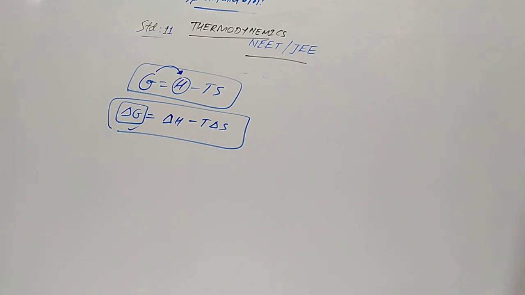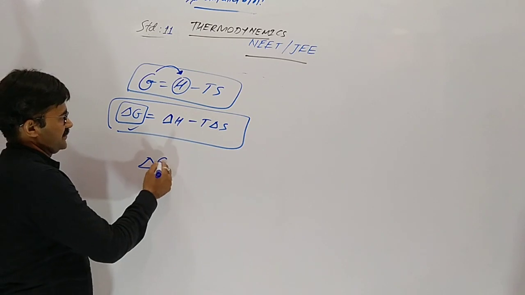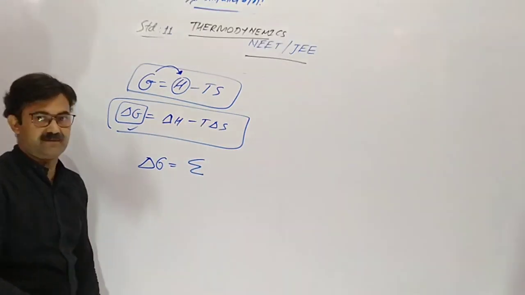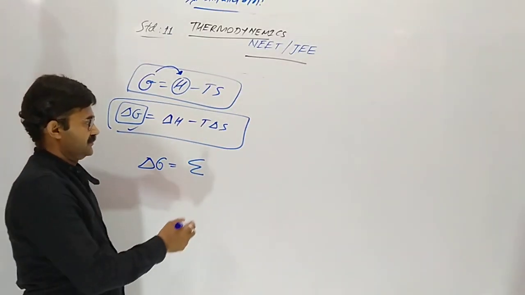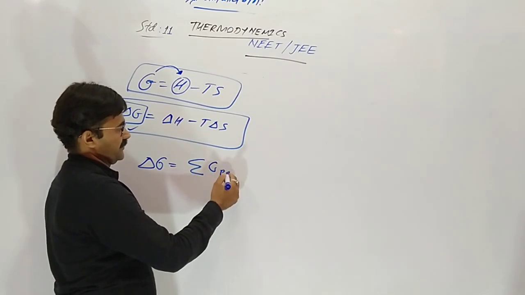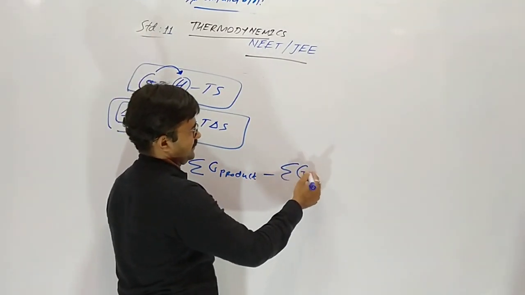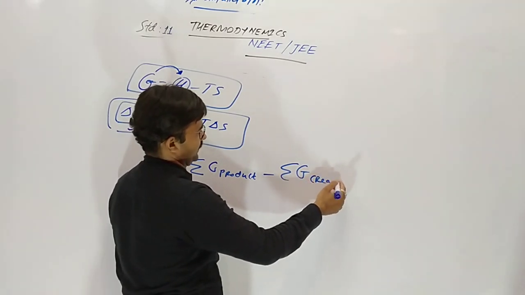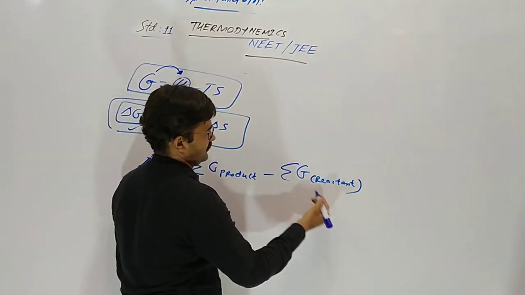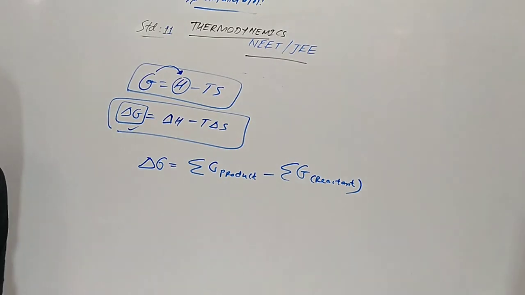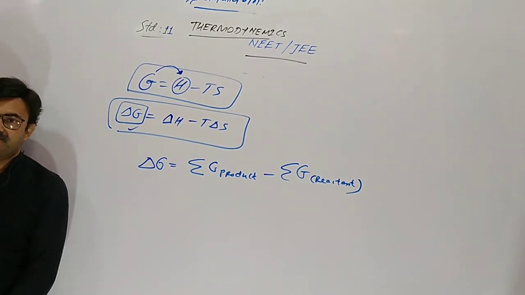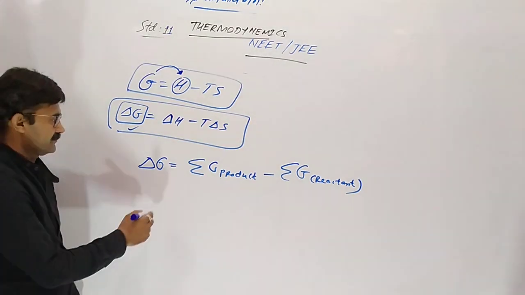Now, what is delta G? Delta G is equal to the summation of G of the products minus G of the reactants.